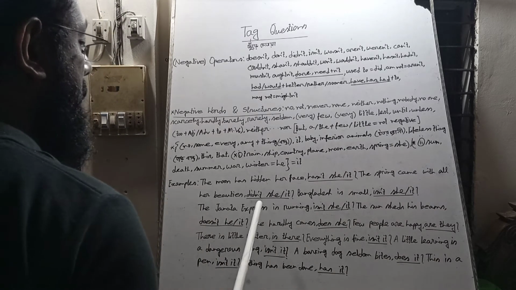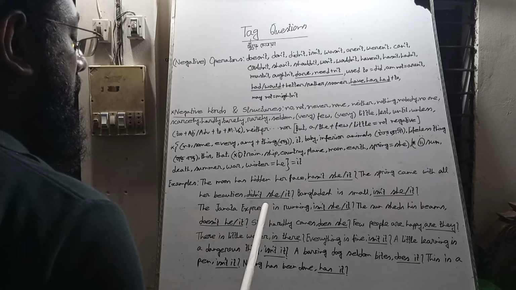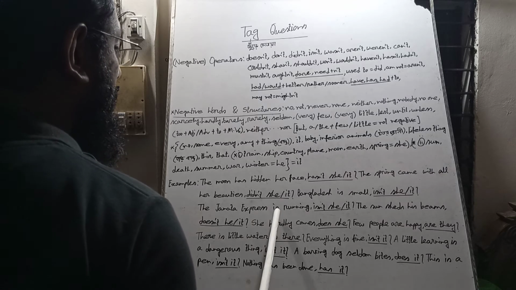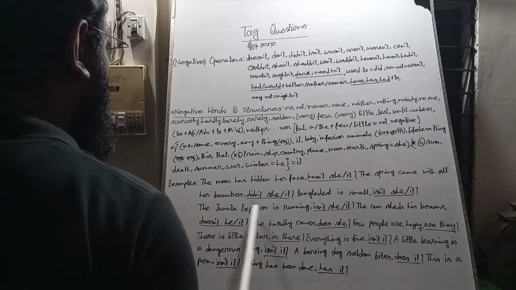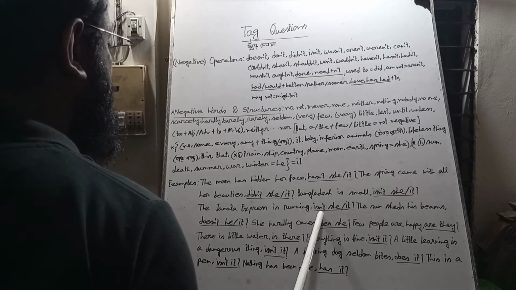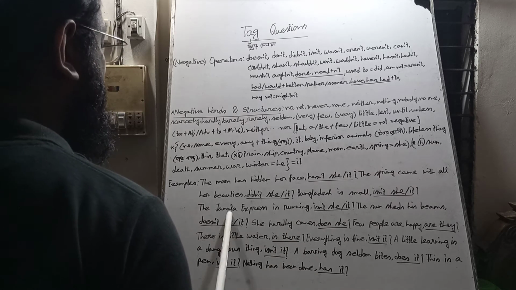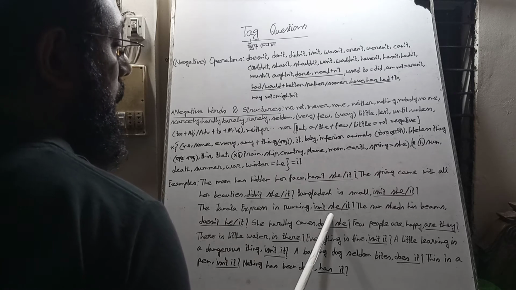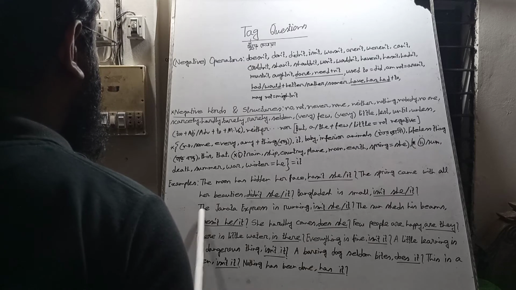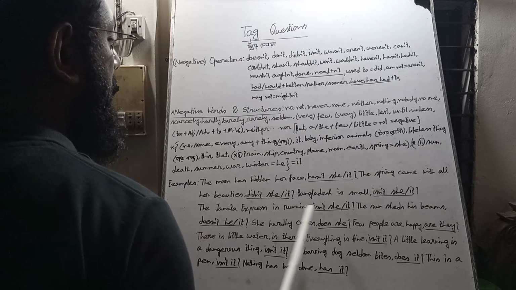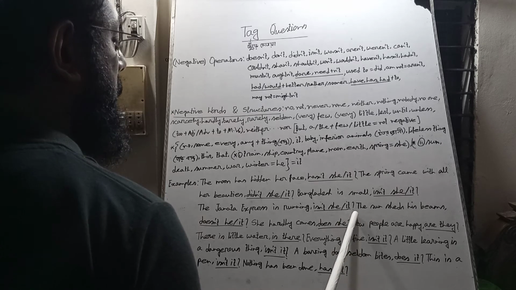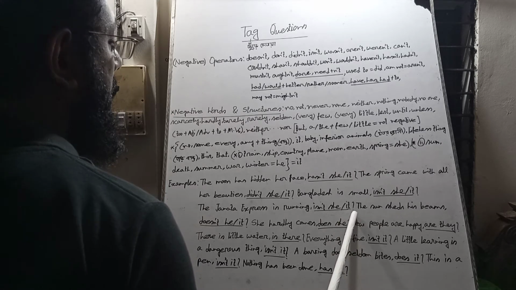The Janata Express, it is the name of a train. Is running. The sentence is affirmative here. We bring the auxiliary verb is. The sentence is affirmative, and the tag question will be negative. We bring not, as contracted form, and instead of Janata Express we use the pronoun she or it. At last we use an interrogation mark.